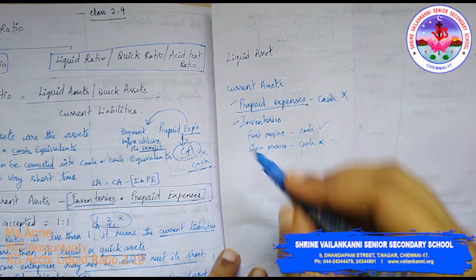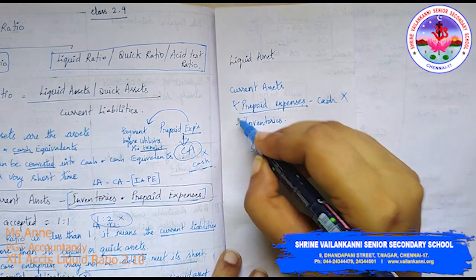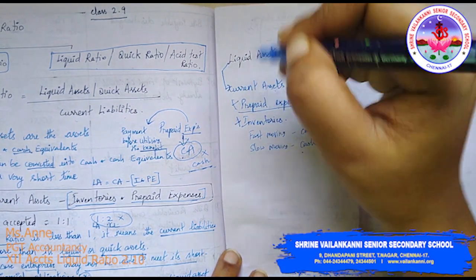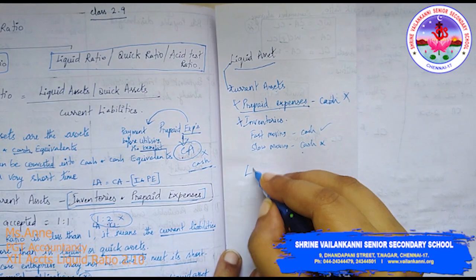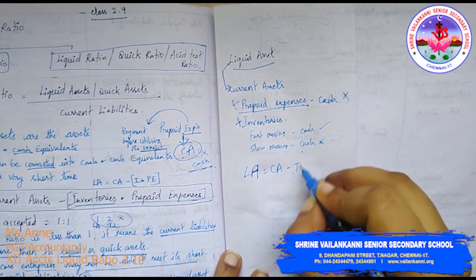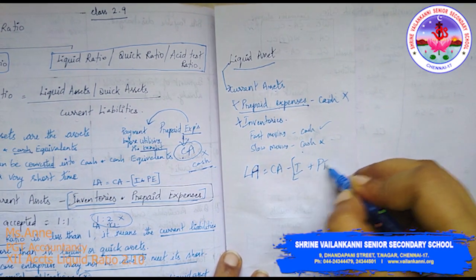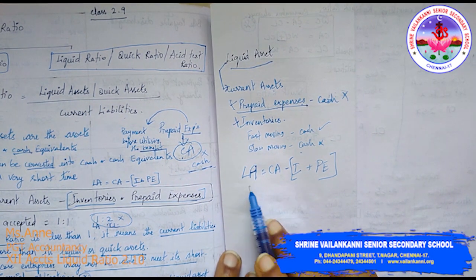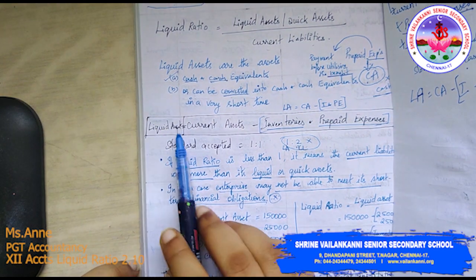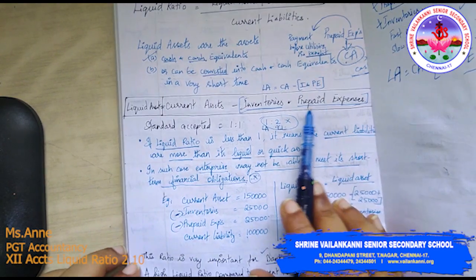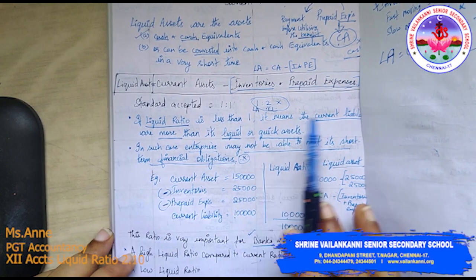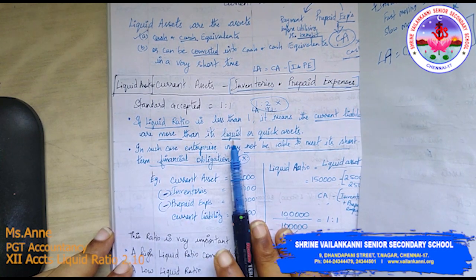So obviously these two elements have to be excluded from your current assets in order to arrive at liquid ratio. Liquid asset is nothing but current asset minus inventory and prepaid expenses. This is called your liquid assets. Quick revision of formula: liquid asset is equal to current asset minus inventory and prepaid expenses. Standard accepted is 1:1. If liquid ratio is less than 1, it means the current liabilities are more than its liquid or quick assets.